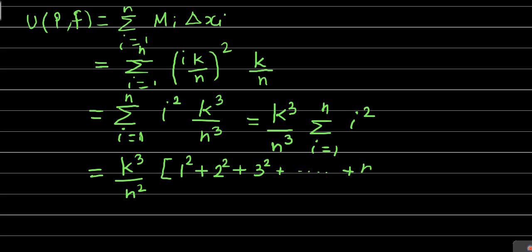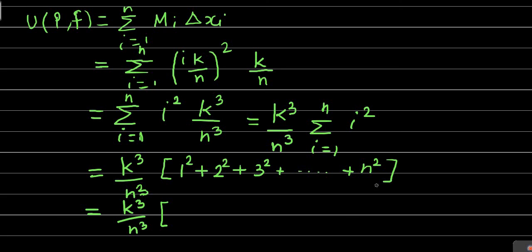So this is k cube by n cube into 1 square plus 2 square plus 3 square up to n square.